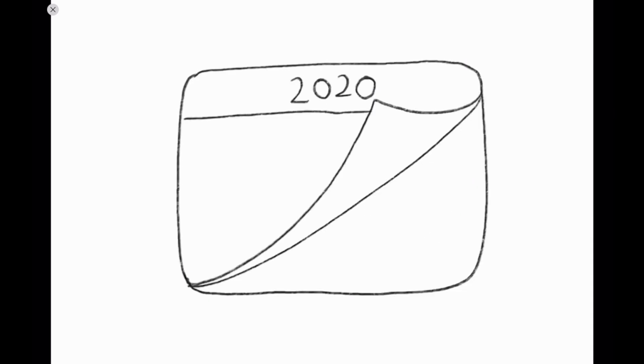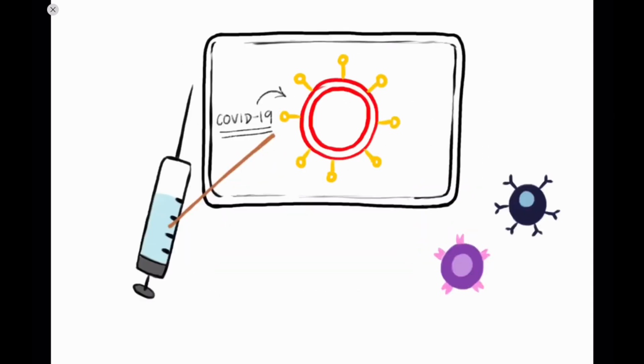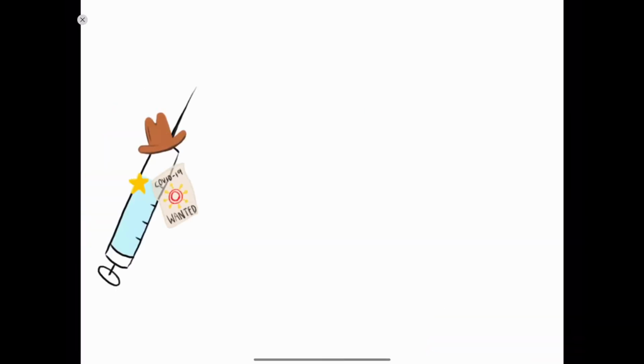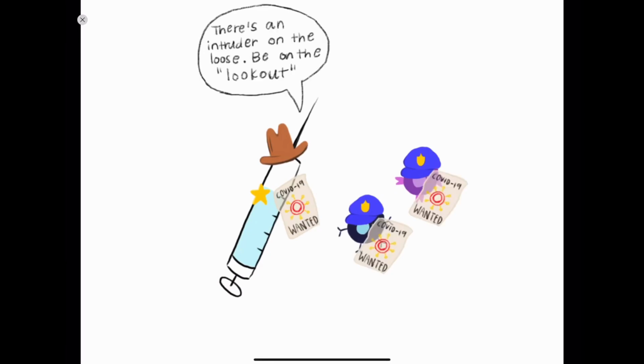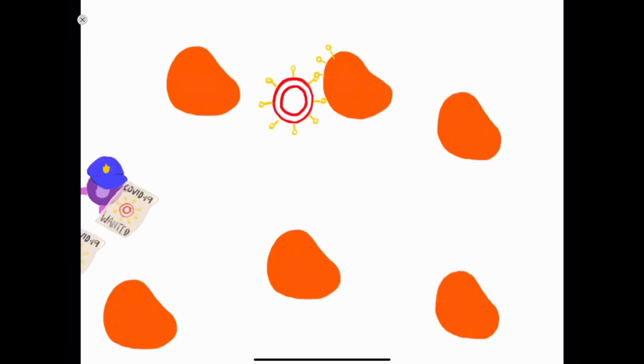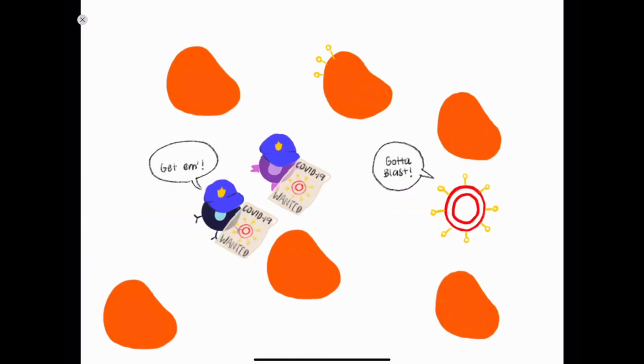The big question is, when will we see a vaccine? Hopefully, we'll see a vaccine a year from now if all goes well. The purpose of a vaccine is to teach our adaptive immune system what a pathogen looks like before it tries to infect us. The vaccine is a county sheriff giving your adaptive immunity, the deputies, a wanted poster of the pathogen, so it knows to be on the lookout for the agent before it tries to invade your cellular town.